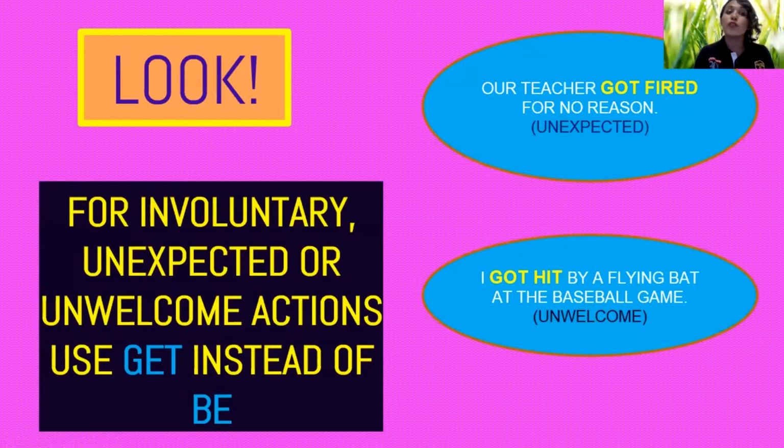Well, also we have here something important. Look, also we are going to use passive voice for involuntary, unexpected, or unwelcome actions. You are going to use get instead of be. So when you talk about unexpected or unwelcome actions, you are going to use get instead of be, remember. For example, our teacher got fired for no reason. So this is an unexpected situation, okay? So instead of saying our teacher was fired, we are going to say our teacher got fired, okay? And also it is unexpected and unfair, so it is something ugly.